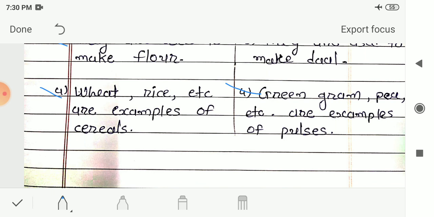So in this video we had seen the different exercises that you have to write in your notebook, that is hard words. Then after we had seen choose the correct option. In that we had seen different kinds of monocot seeds, dicot seeds, examples of pulses, cereals, and what are the factors that are required by a seed to germinate. Then after we had seen the fill in the blanks. In that also we had seen the examples of cereals, pulses, the basic requirement for the seed to germinate, oil seeds, examples of oil seeds also, and what is dicot seeds.